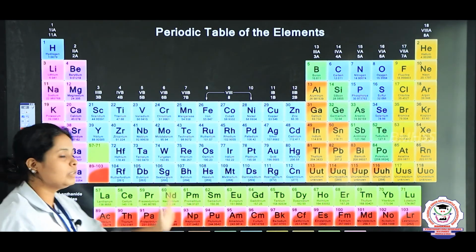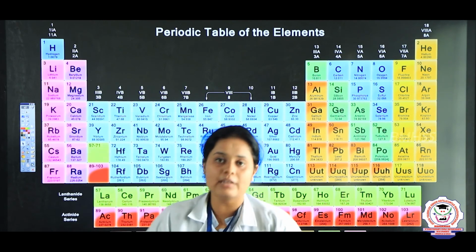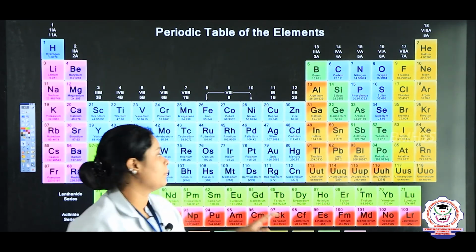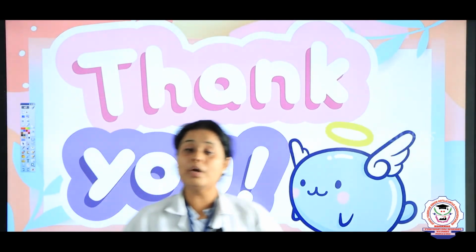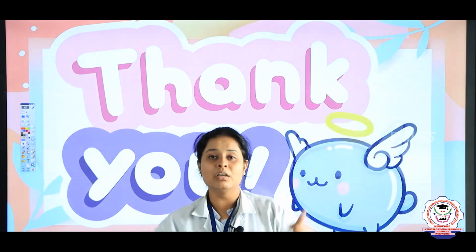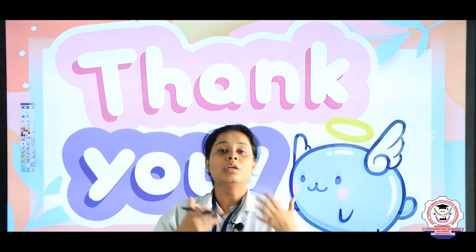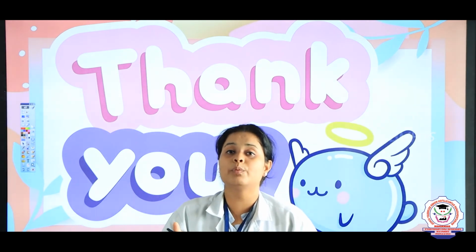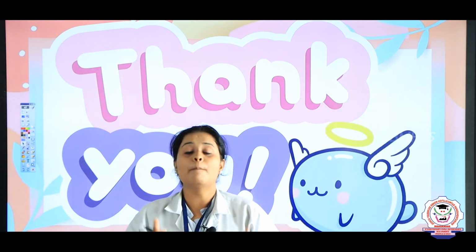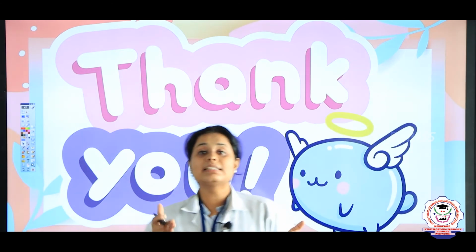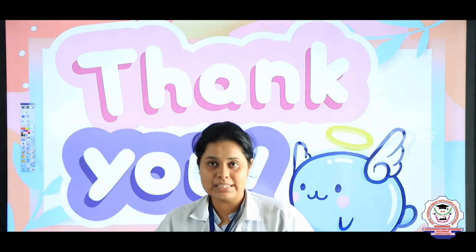About all this we are going to study next time when we take up the chapter. Students, I hope you have understood what we have discussed here. We have discussed only the basics and the history of the periodic table. The periodic table which we are studying now is known as the modern periodic table, and it is made with the consideration of Mendeleev, right?